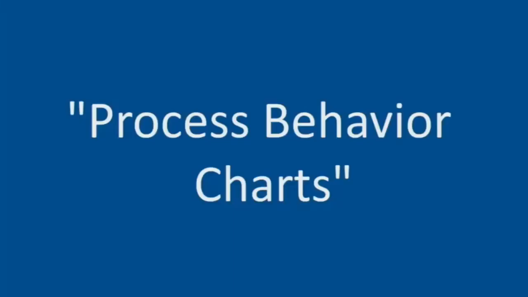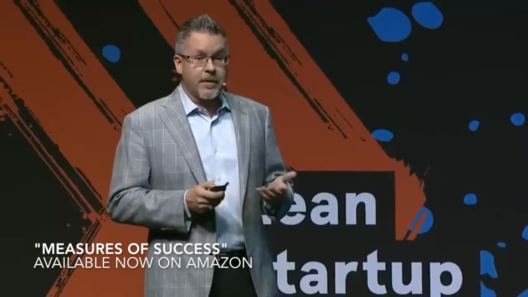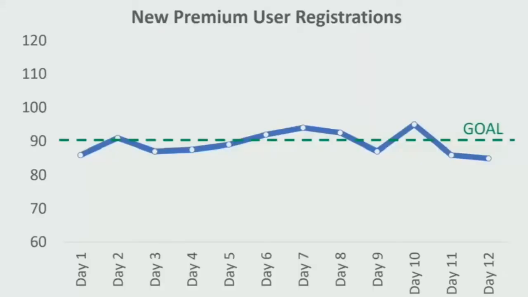And we have a method that Dr. Wheeler calls process behavior charts. It's a variation on something that you might have heard of called control charts or statistical process control charts. And let me share an example of how this can be very useful. Now, we have our goal, but one thing we're going to do is calculate an average off of some baseline data. This average performance may or may not be near our goal, but what we're looking for is to answer the question, is the performance of this system stable and predictable?